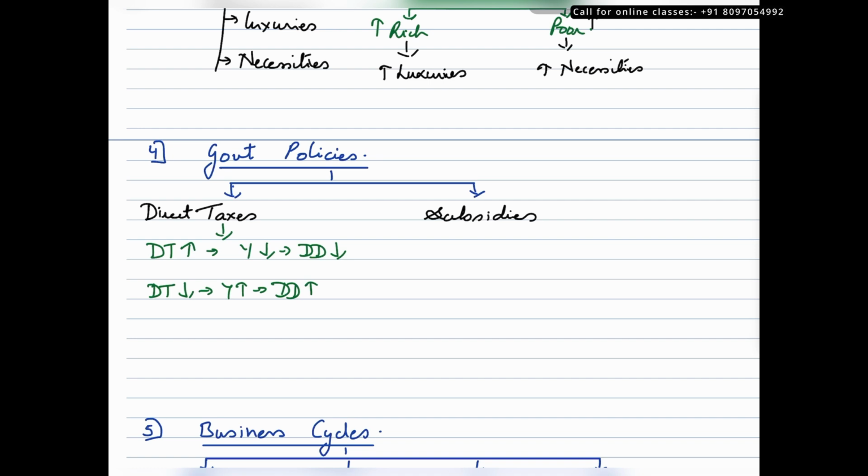Subsidies is something that a government provides as a financial help or grant to households and businesses. Alright. So now when a subsidy is provided by the government, it would reduce the expenses. That means people will have more purchasing power and hence a high ability to spend. So the demand for goods and services would go up.